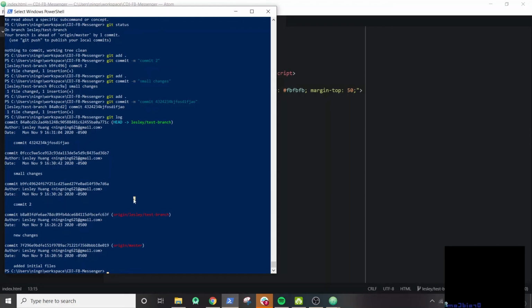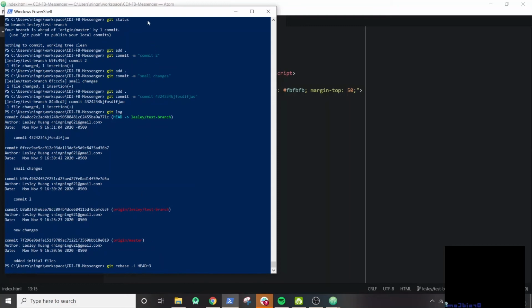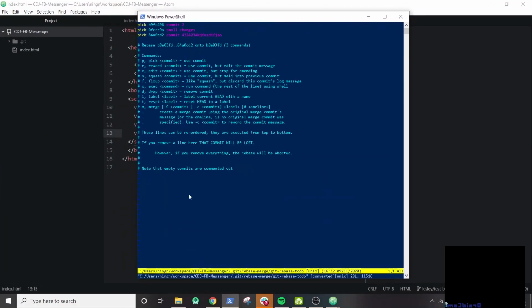So in this case, I can do something called git rebase -i for interactive. I do HEAD, and let's count how many commits I want to include. So I want to do 1, 2, 3. Let's do 3. So HEAD, the squiggly thing, and then 3. Okay, so this will open up the interactive window.